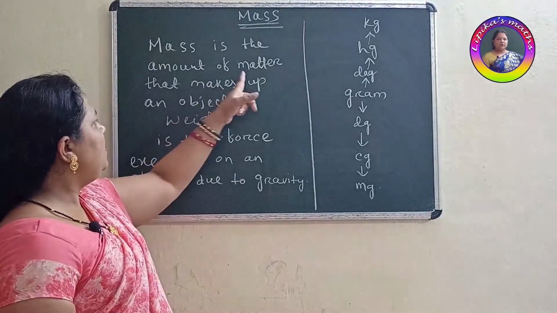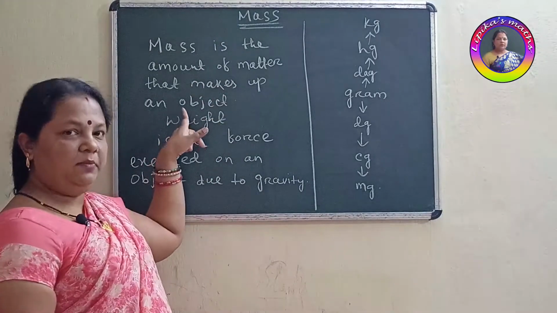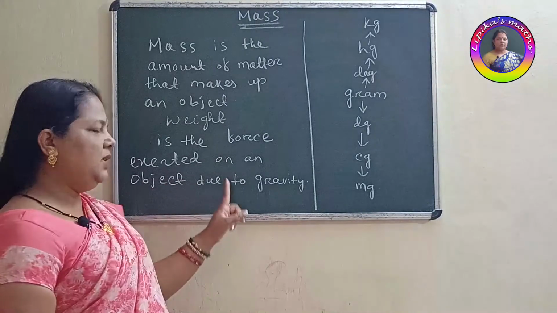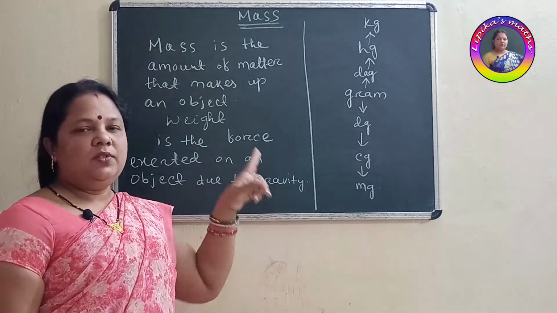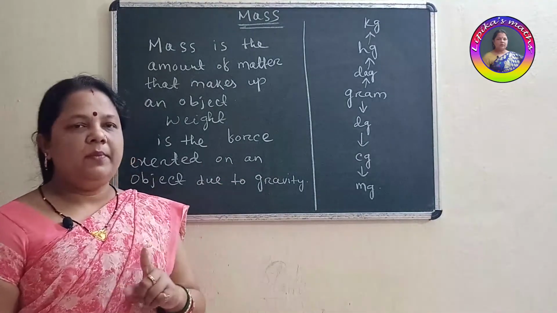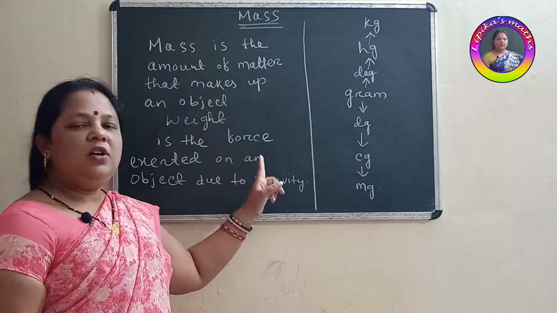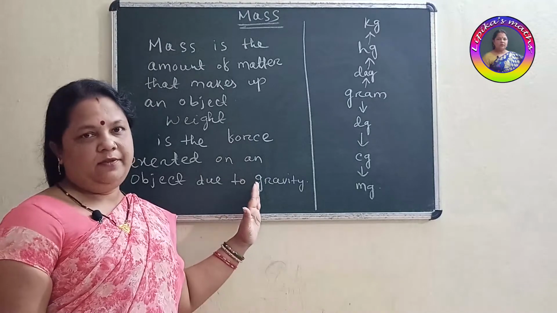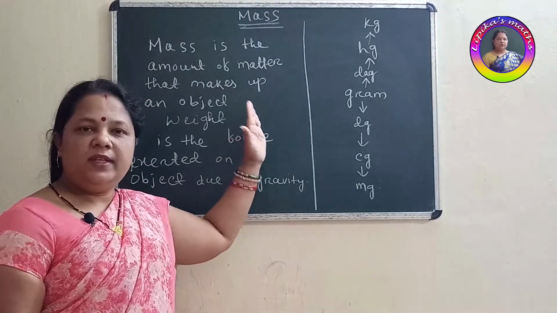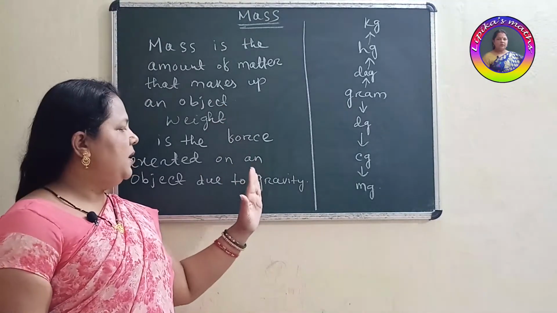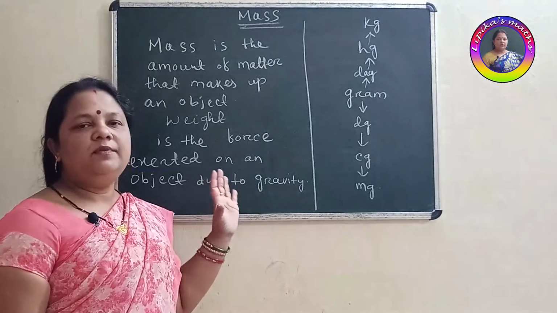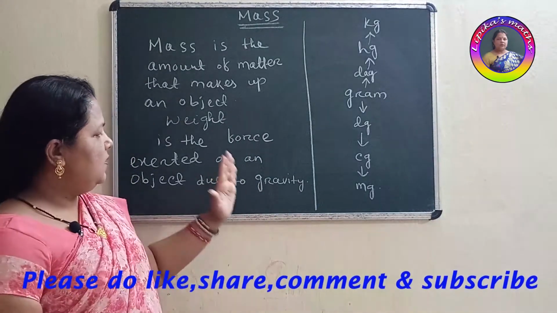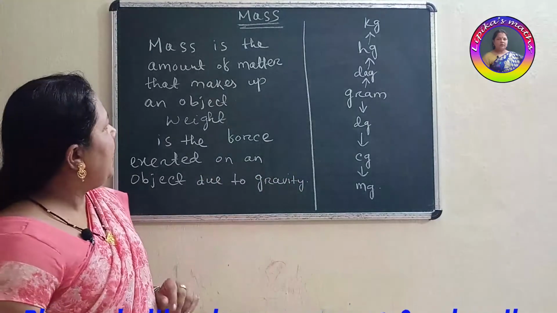Mass is the amount of matter that makes up an object, but weight is the force exerted on an object due to gravity. So this is very important to remember, children. Mass is not equal to weight. Mass is different, weight is different. Mass is always a fixed value, but the weight of an object varies from object to object. So we will discuss the details now.